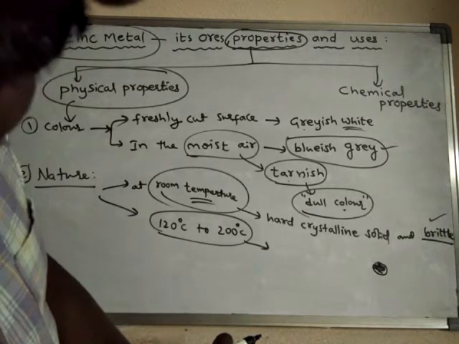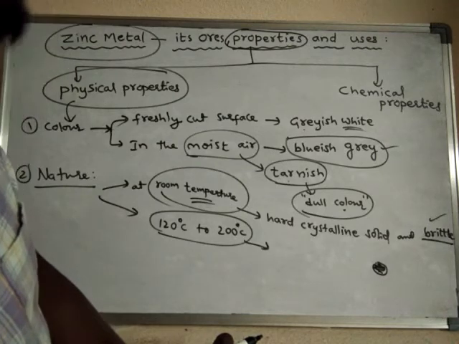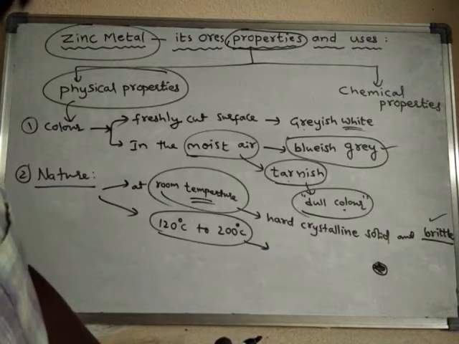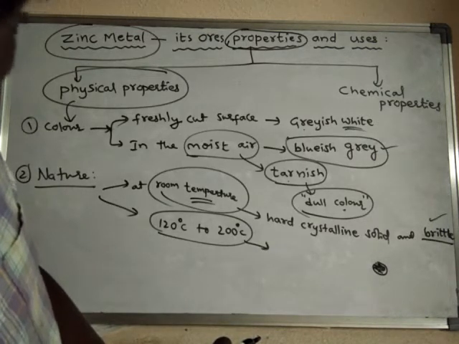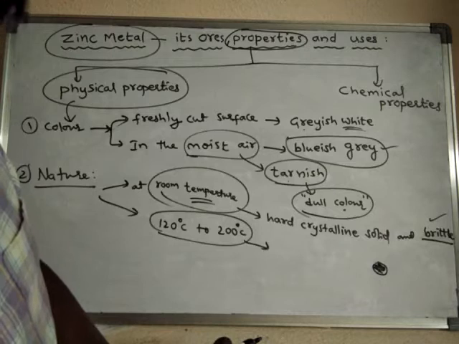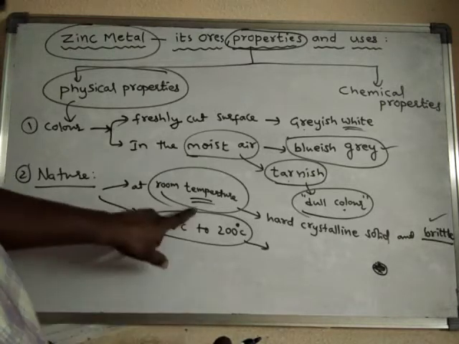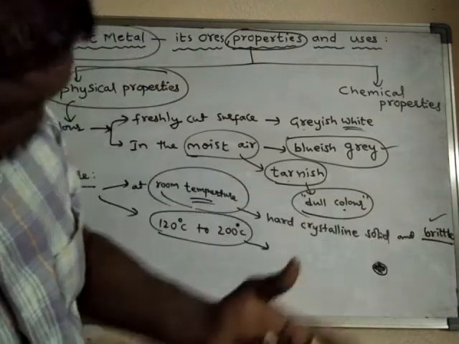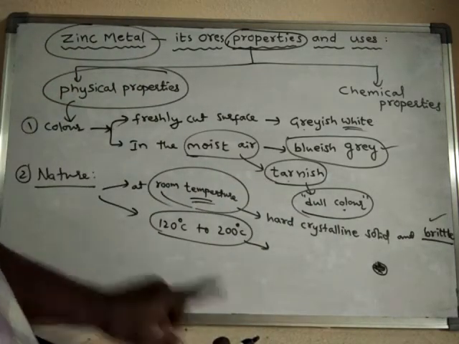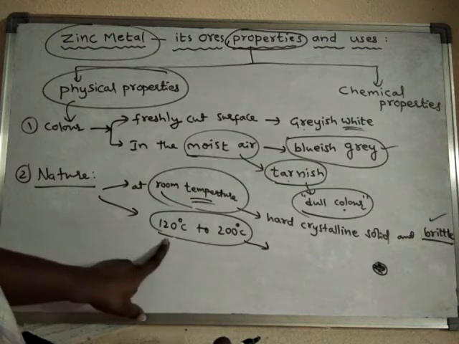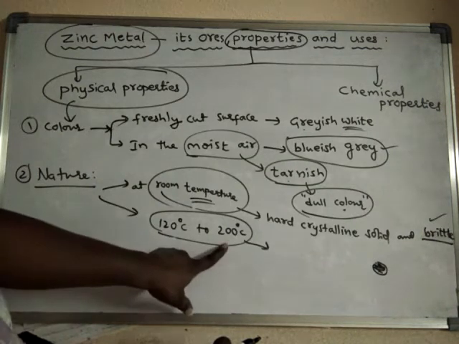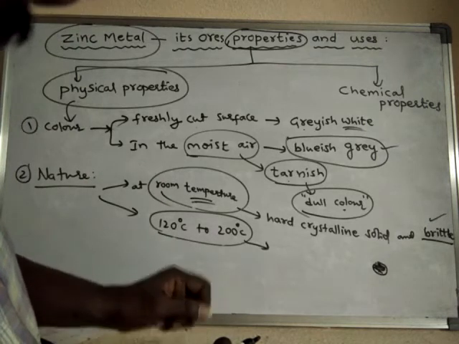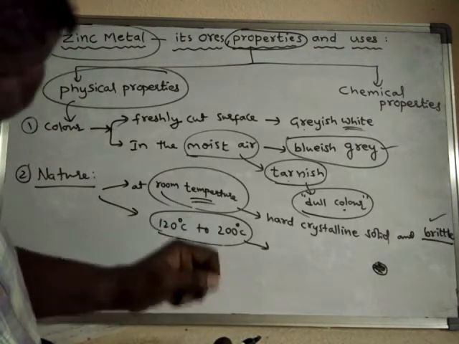In order to make thin sheets of zinc, we have to beat the zinc. Unless the zinc metal is beaten, it cannot be made into a thin sheet. At room temperature, if you beat zinc, as it is brittle, it breaks down. But at a temperature between 120 and 200 degrees centigrade, zinc metal can be beaten and made into very thin sheets.